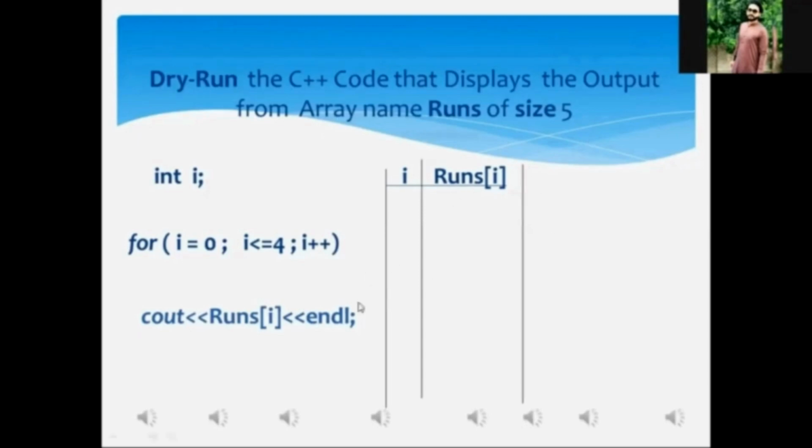And now I'm going to tell you how to execute this C++ code, and this one is known as the dry run. When you execute a C++ code on paper without the help of the machine or the computer, this one is known as what? The dry run. Okay, my dear Aftab, are you ready?